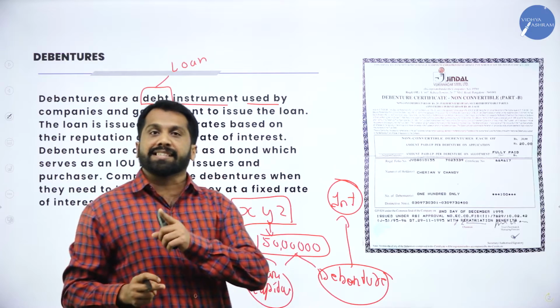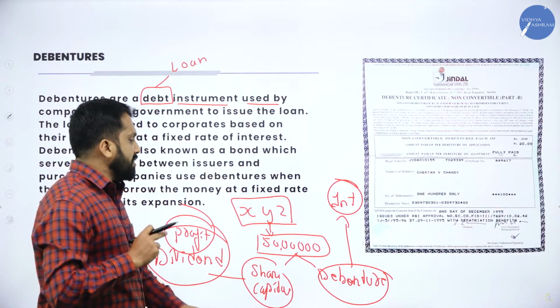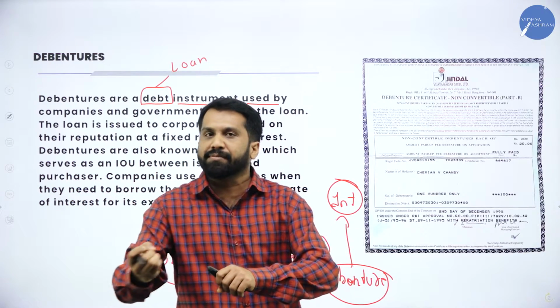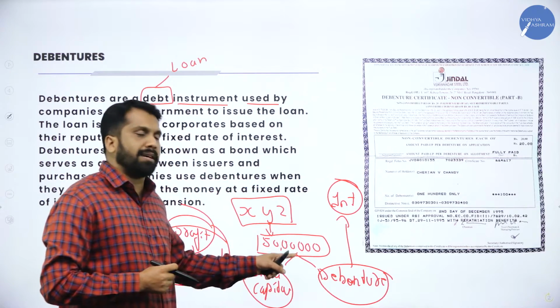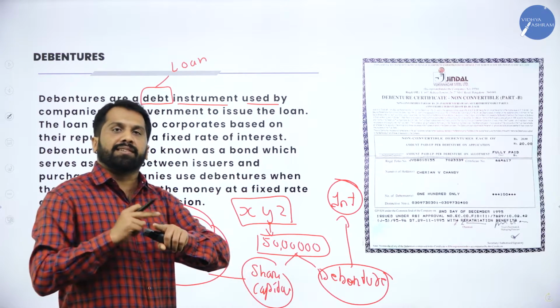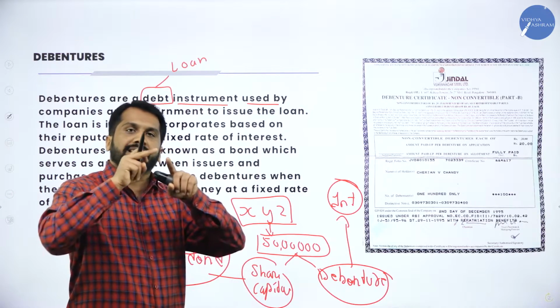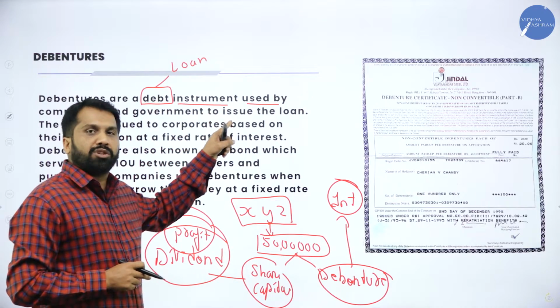Yes, XYZ company will give me one certificate. In the certificate, they will mention, I have collected 50 lakh from XYZ or PQR. Every month I have to pay some interest, 8% interest, 9% interest. All the details will be mentioned in that document. That document we call it as instrument.